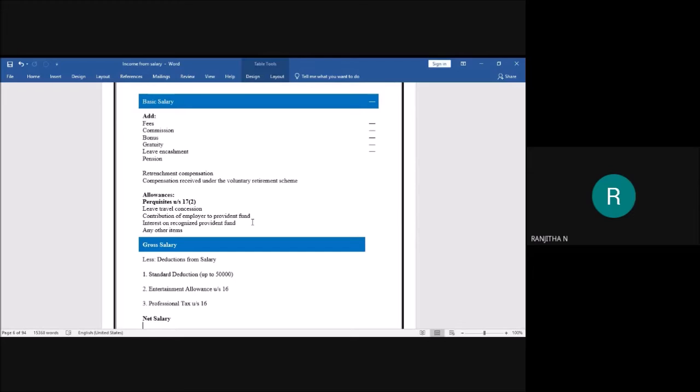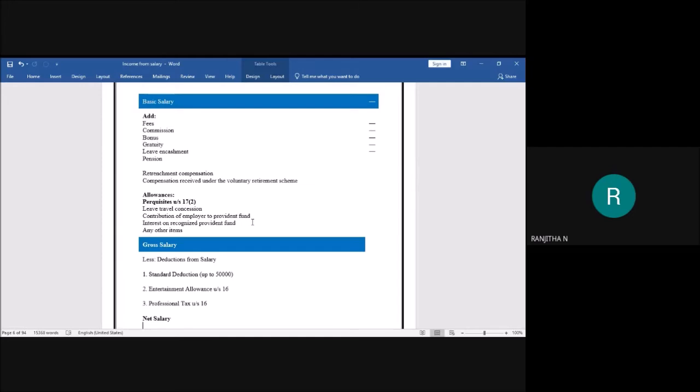For example, car facilities, rent free accommodation, etc. Leave travel concessions. Leave travel concessions means when you take leave on travel, the employer is going to give you some amount. Such amount is also taxable under the head income from salary.